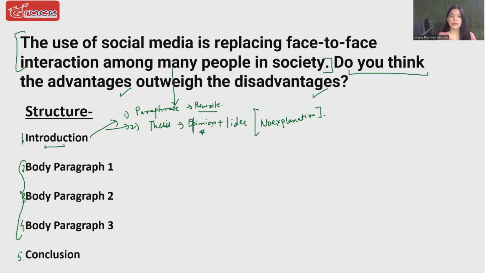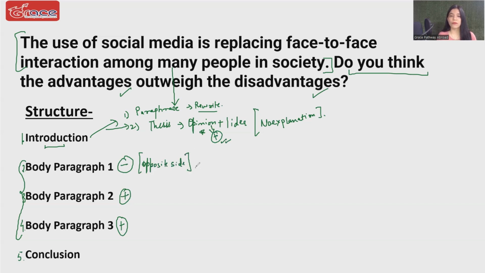Now, what was our opinion? We were in the favor of advantages. So where will the advantages go? Now, the thing here to understand is, in this type of essay, whatever you are in favor of, in this case, we are in favor of advantages, these advantages are going closer to the conclusion. That means in body paragraph 2 as well as in body paragraph 3. The disadvantages we cannot ignore, because we are not favoring disadvantages does not mean that we will not write disadvantages in our essay. In this essay, we need to write disadvantages. So body paragraph 1 is going to be about the opposite side, that is disadvantages.